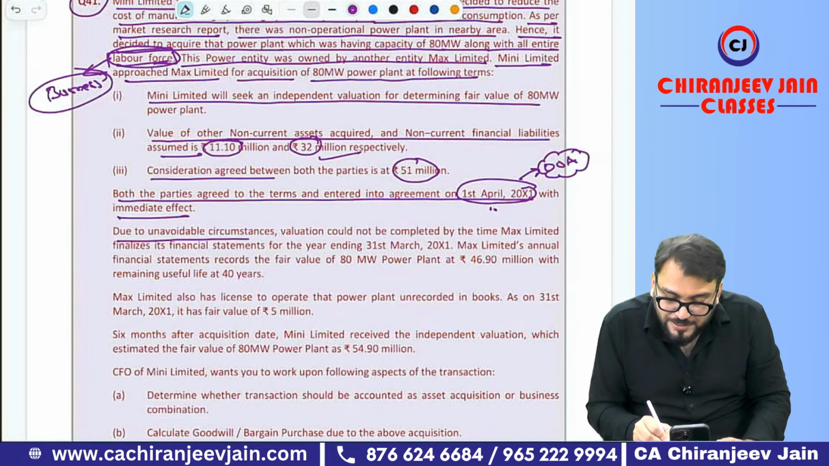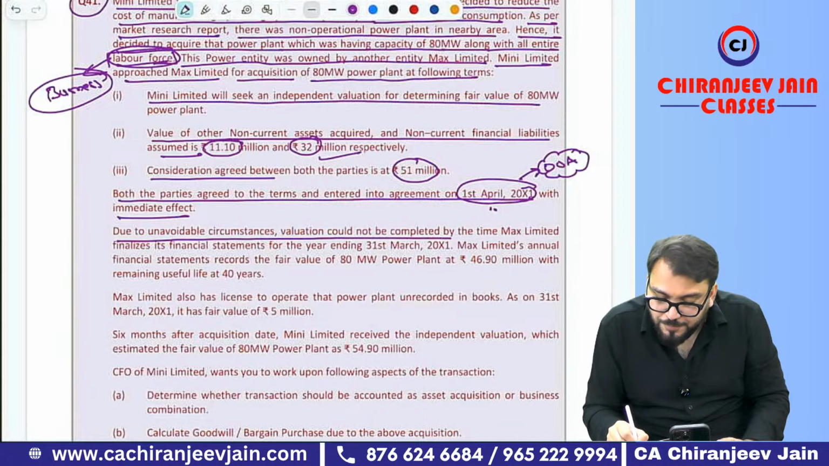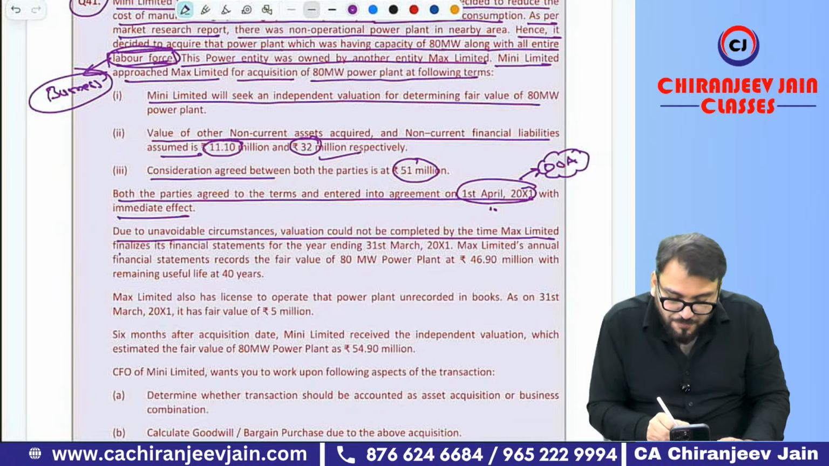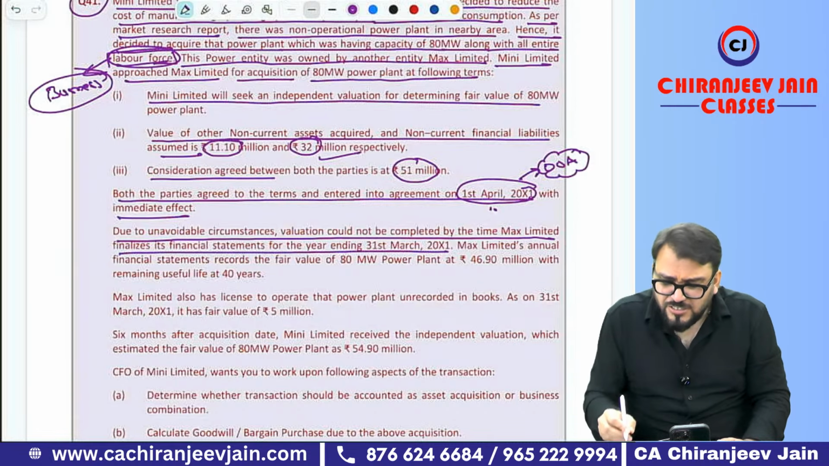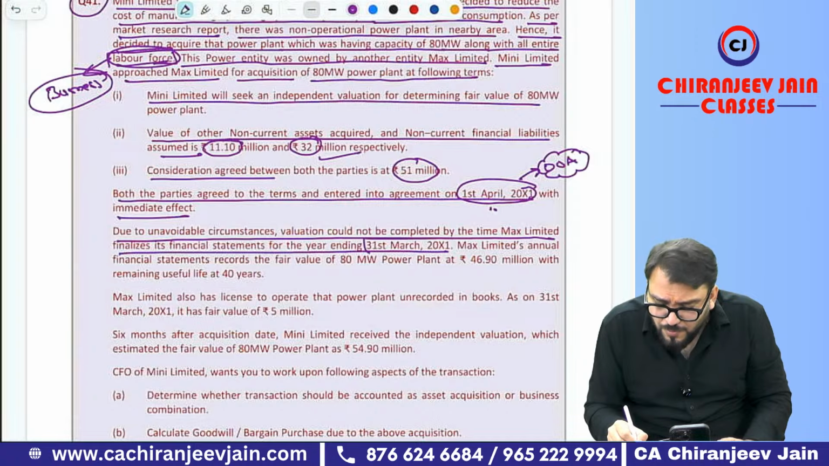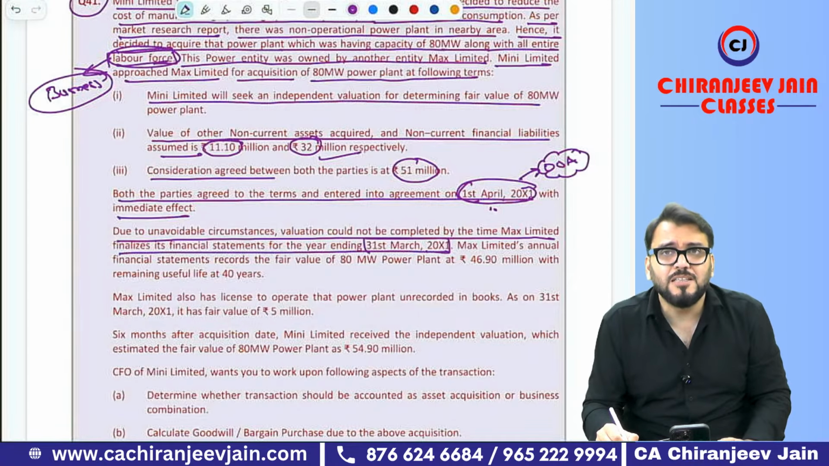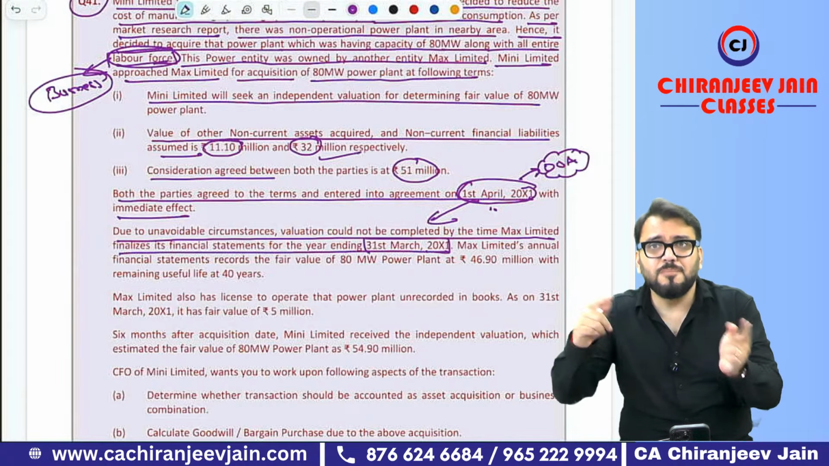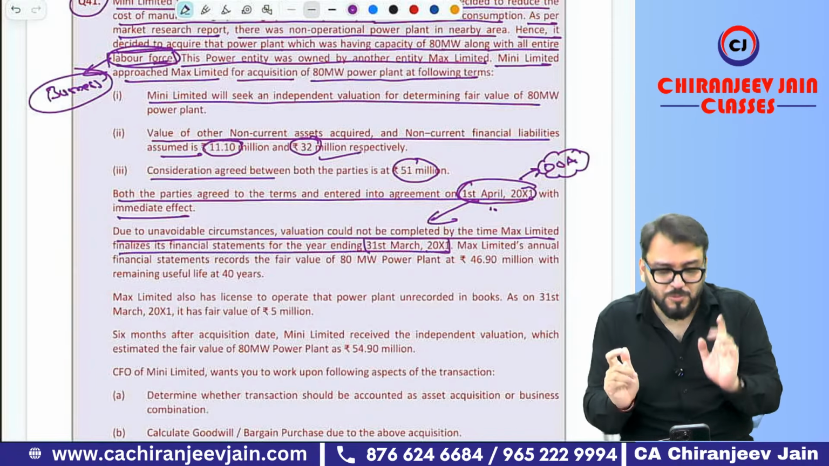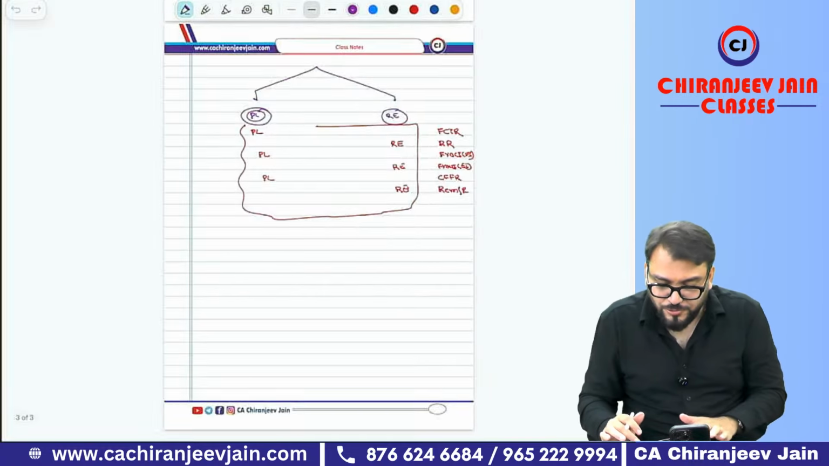Due to unavoidable circumstances, valuation could not be completed by the time Max Limited finalized its financial statements for the year ended 31st March 2001. Just try to understand. 31st March 2001. So this is to 1st April. If the date of acquisition is 1st April 2001, this is not a transaction of this year. This is a transaction of next year, right? Are you able to understand? Try to understand what they want to say.